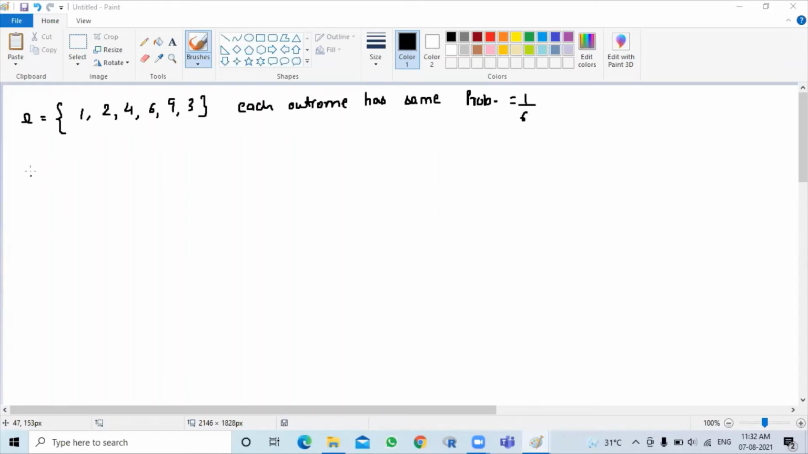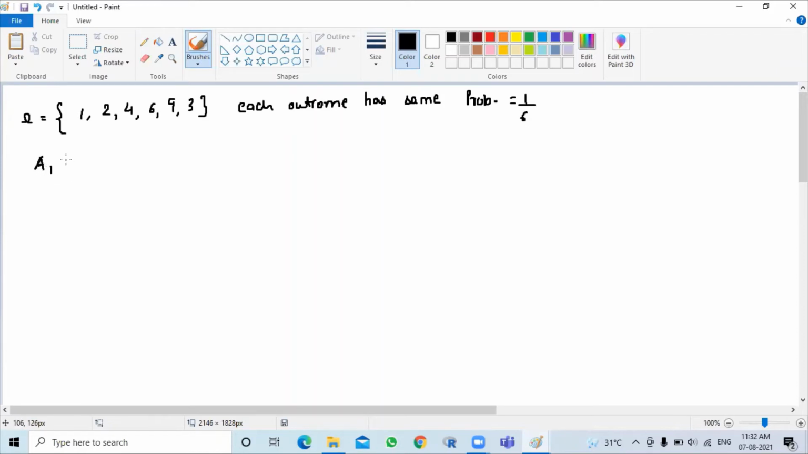So let us consider a question. We have defined an omega that contains a set of possible outcomes such that each outcome has the same probability 1 by 6. So there are 6 elements in this set, capital omega: 1, 2, 3, 4, 5, 6, such that each of them has equal probability of occurring. So let us define certain events.